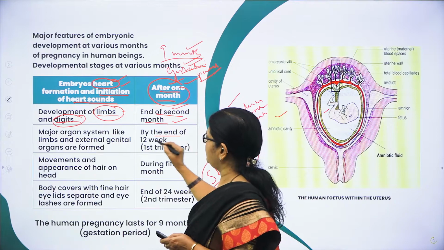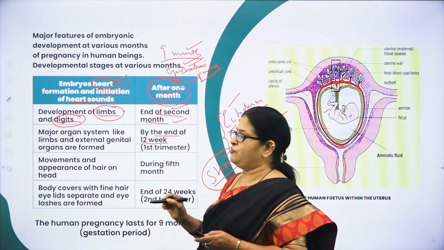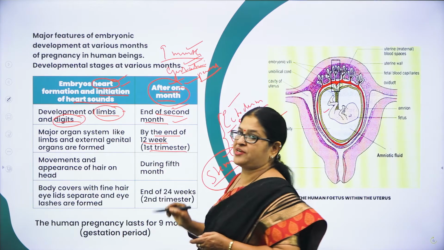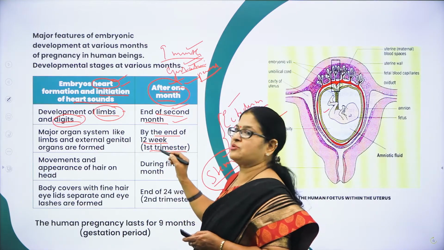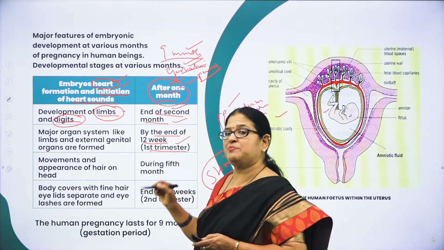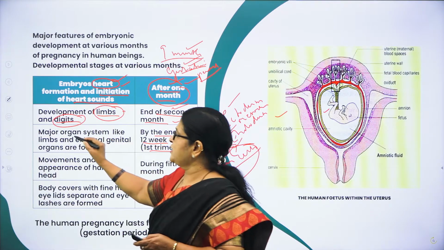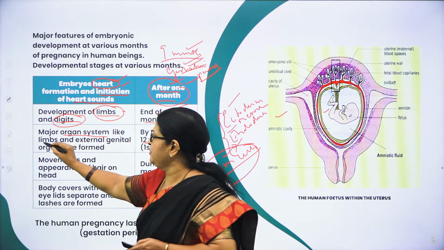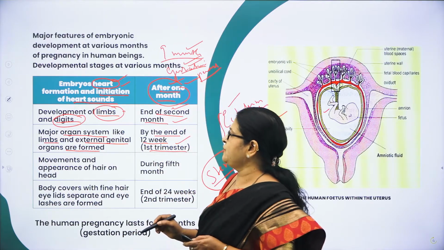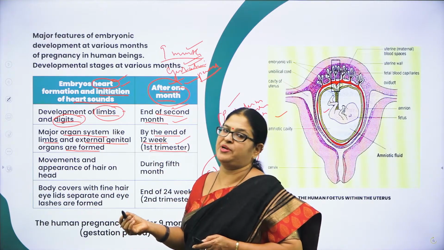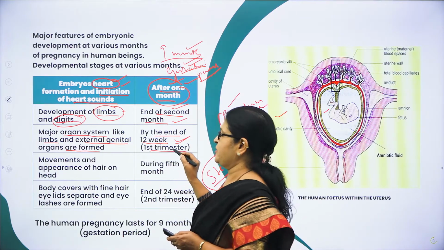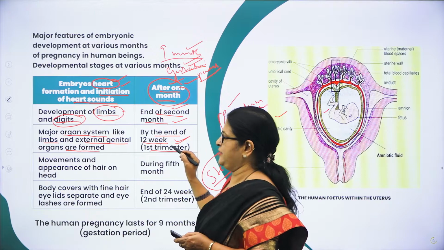And by the end of 12 weeks, which means 3 months of pregnancy, it is also called the first trimester. 12 weeks, or 3 months, or first trimester. So what do you observe here? Here you can see the major organ systems like the limbs, and external genital organs are also formed. So almost all the organs are formed by the end of the first trimester, or the 12th week of pregnancy, right?